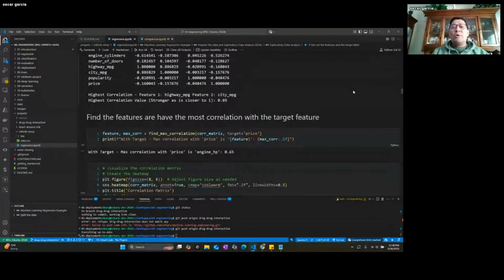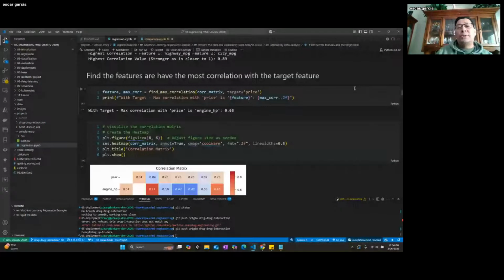And now we can go ahead and just say what correlates to the price. So we can say, find the max correlation to the target price. And we can see that the engine horsepower correlates a lot with the price. It's 0.65, but that's the highest correlation.